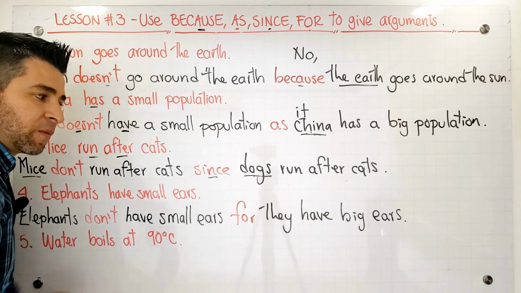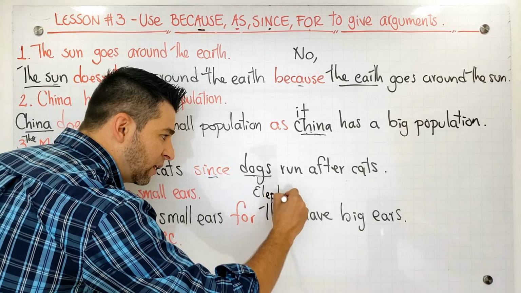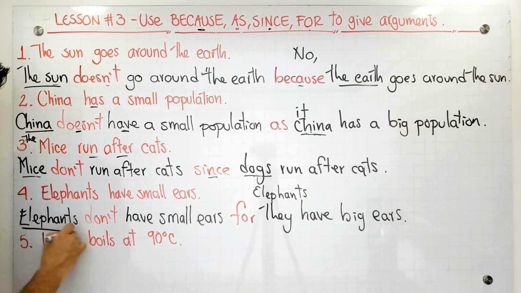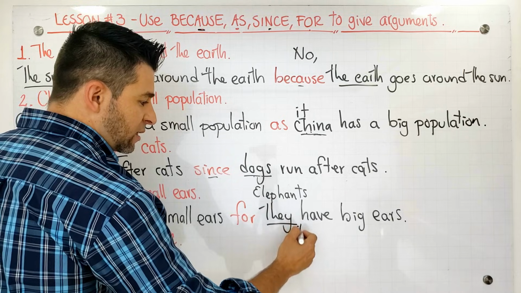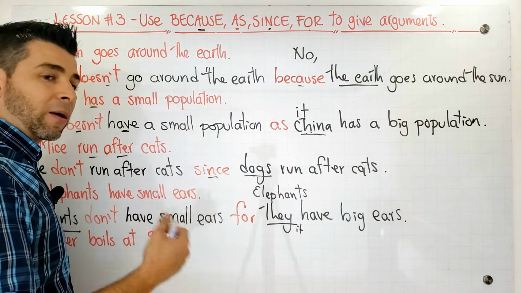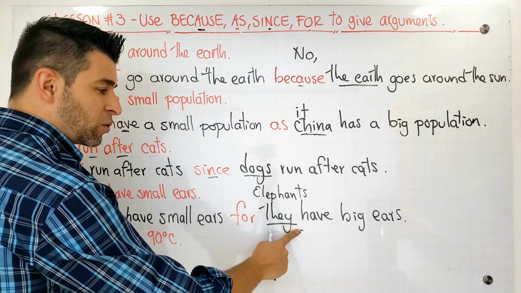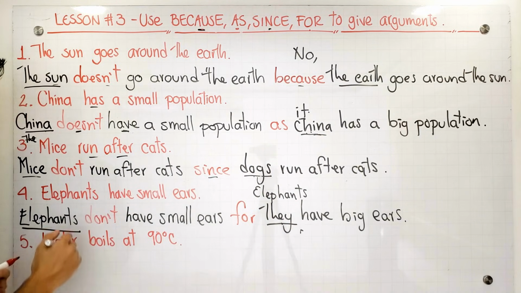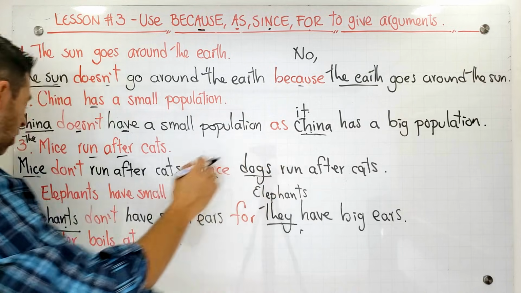Okay? This is one option. The other option would be for elephants. For elephants have big ears. Recuerden que acá estoy hablando del mismo sujeto, entonces puedo reemplazarlo por el pronombre they. Algunos dirán, Pachi, ¿por qué no it si it es para los animales? It se utiliza para un animal, una cosa, ¿cierto? Un objeto, un lugar y eso, pero en singular, y aquí estoy hablando de los elefantes. Entonces no puedo utilizar este it, sino que tengo que reemplazarlo por they. Entonces, ¿por qué lo hago? Porque estoy hablando de lo mismo, a diferencia de lo que estaba pasando acá y a diferencia de lo que estaba pasando acá. ¿Bien?